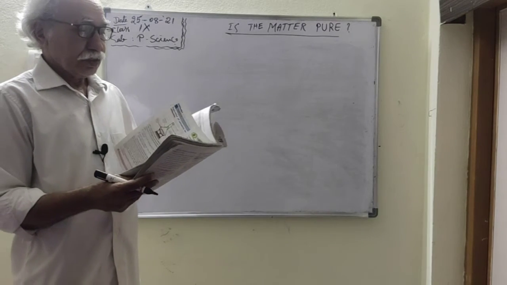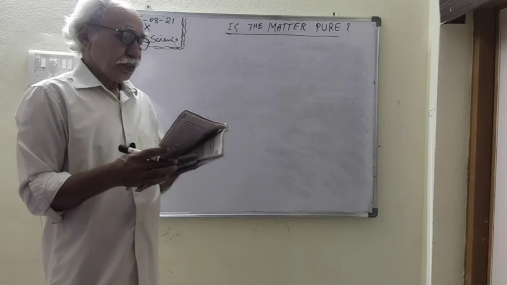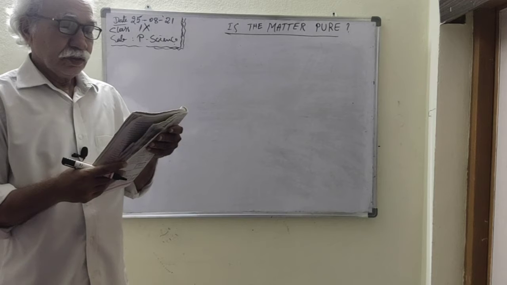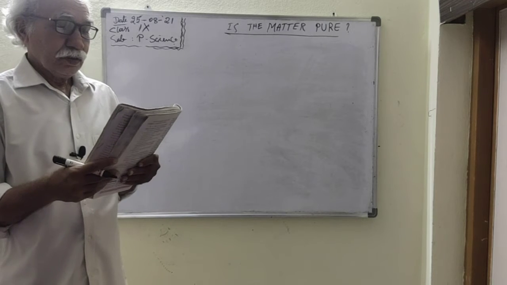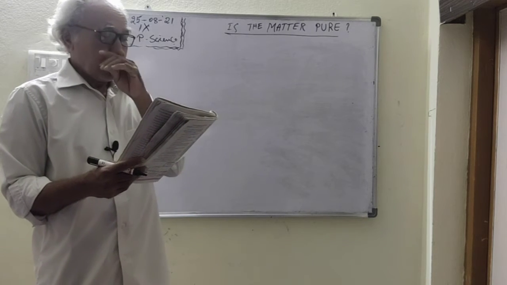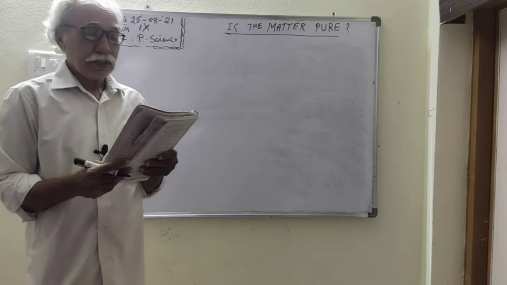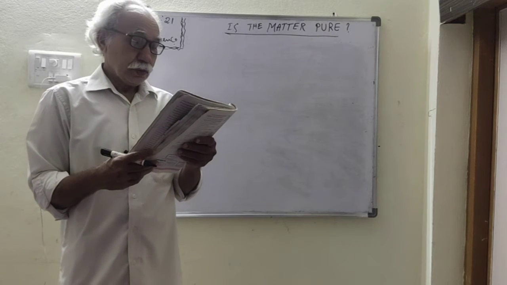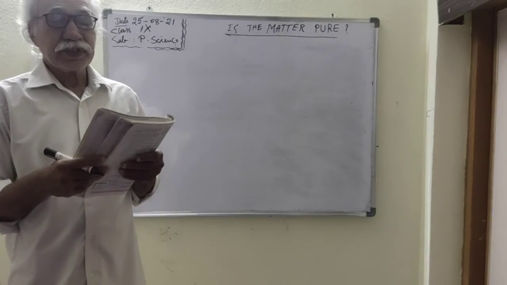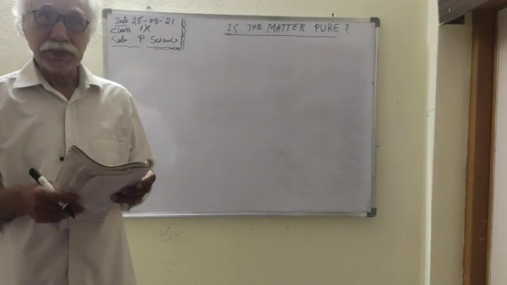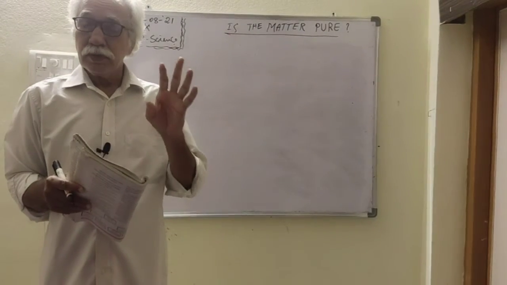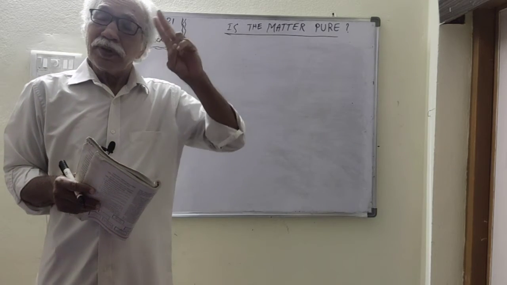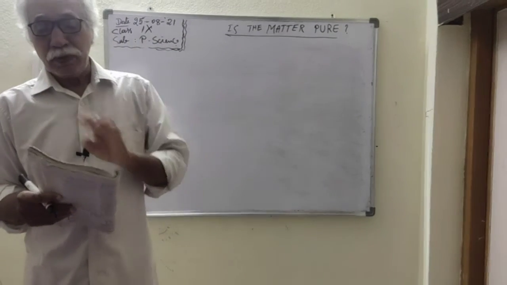This chapter is on matter, and there are so many words we discuss in this lesson. One is a pure substance, another is mixtures. So what is a pure substance? Pure substance means, as we already discussed here, two things: one is a pure element, the other a pure compound.